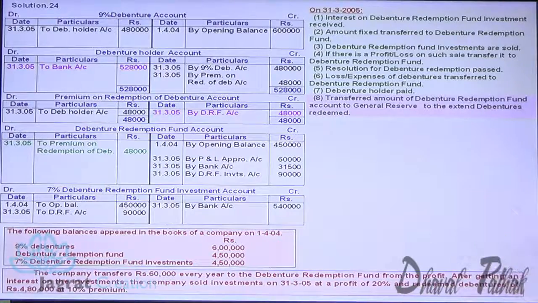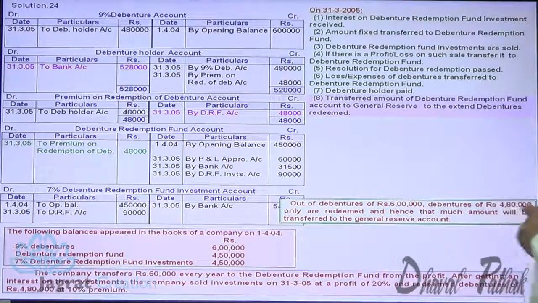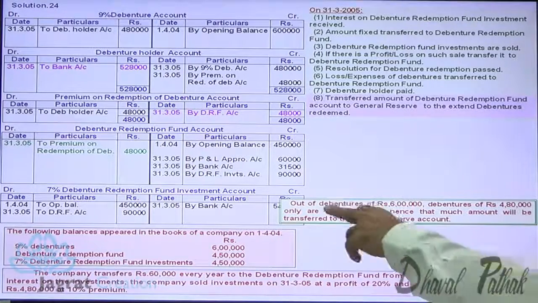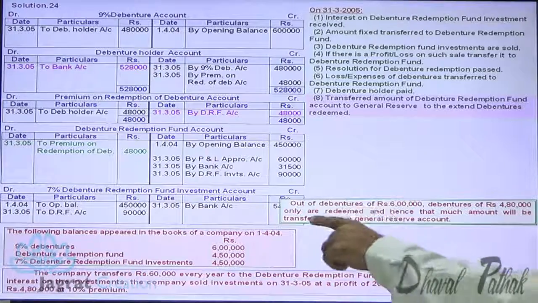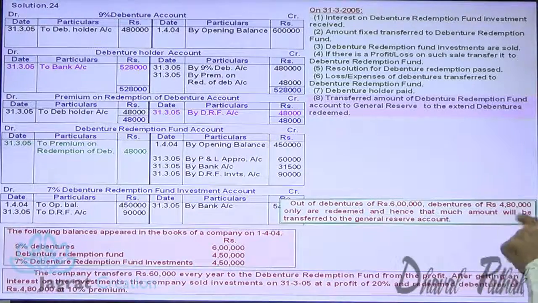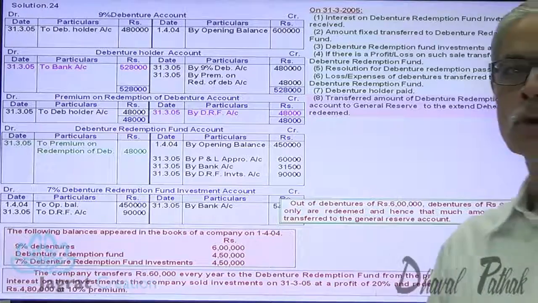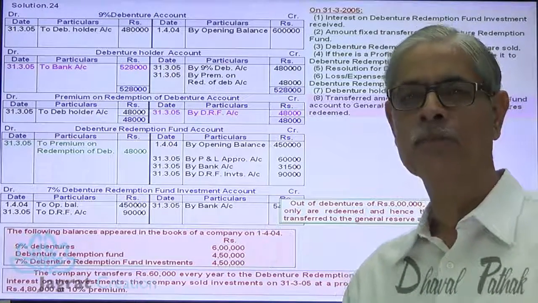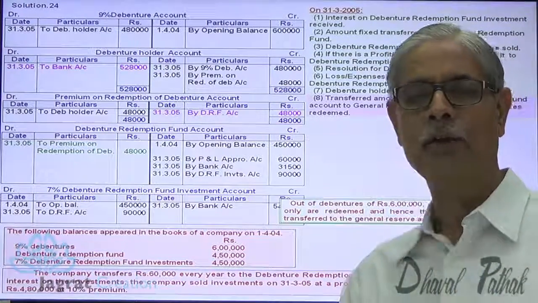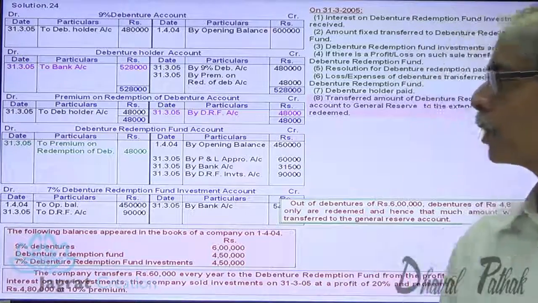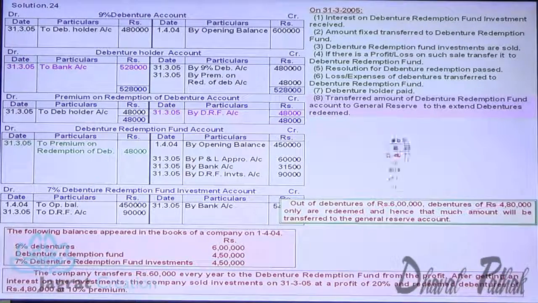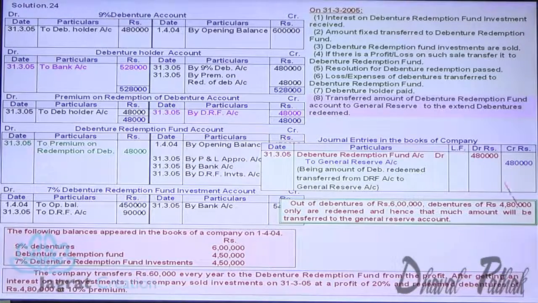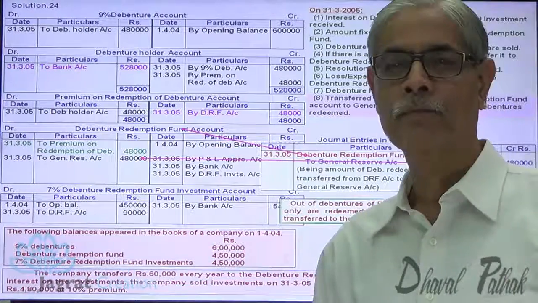Transfer the amount from debenture redemption fund account to general reserve. The amount to be transferred is 4,80,000. Out of debentures of 6 lakhs, debentures of 4,80,000 only have been redeemed. Hence, that much amount will be transferred to general reserve. So, how much amount is to be transferred to general reserve? The extent of nominal value of debentures that have been redeemed. So, the journal entry for that is debenture redemption fund account debit to general reserve account credit. Debenture redemption fund account debit to general reserve. Now all entries are recorded.